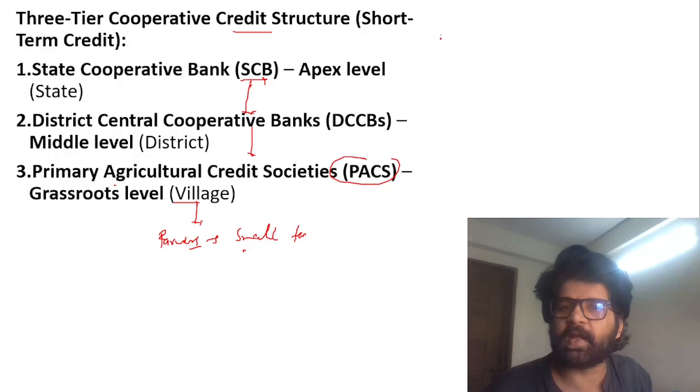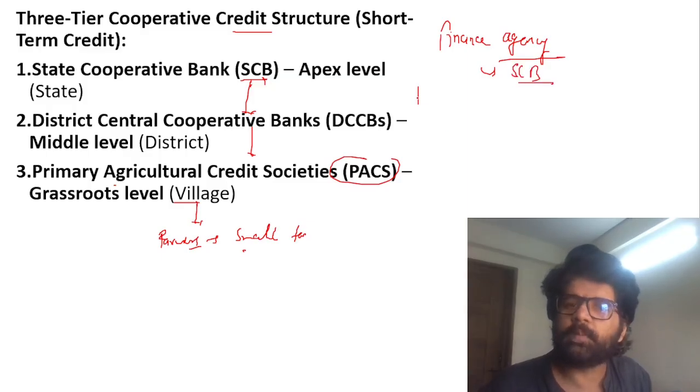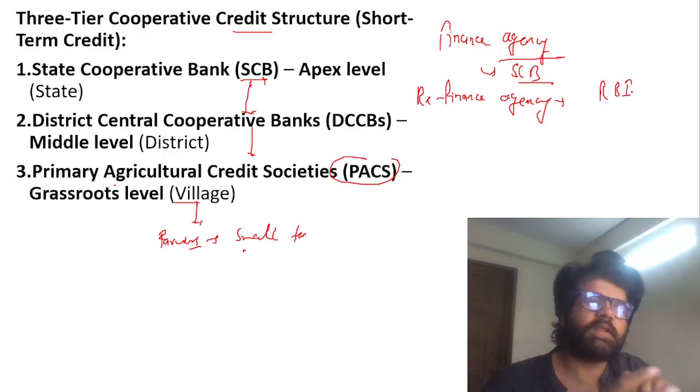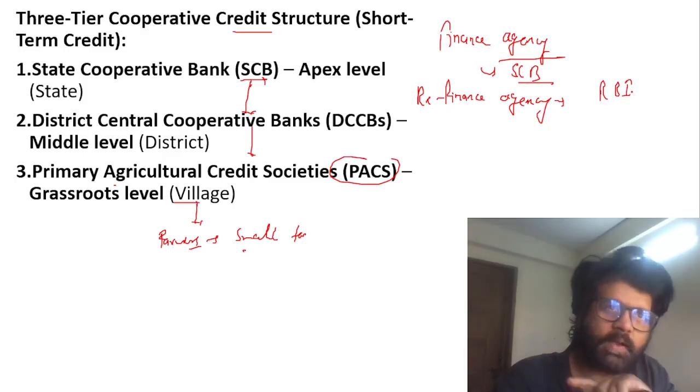Like we talk about a finance agency, RBI is a refinance agency. Refinance agency means it finances the finance agency. Similarly, let's say LIC is an insurance agency. The agency which will insure LIC would be a reinsurance agency.